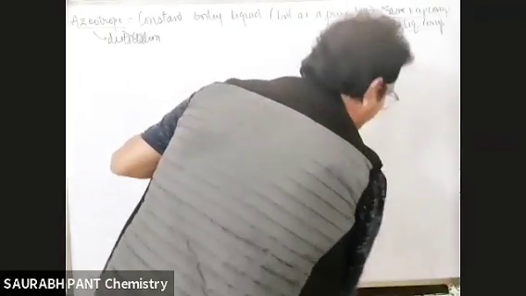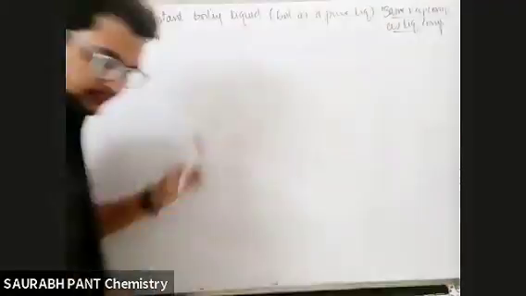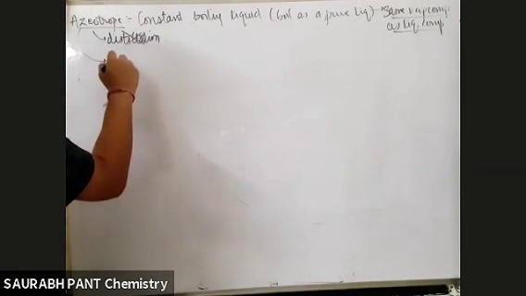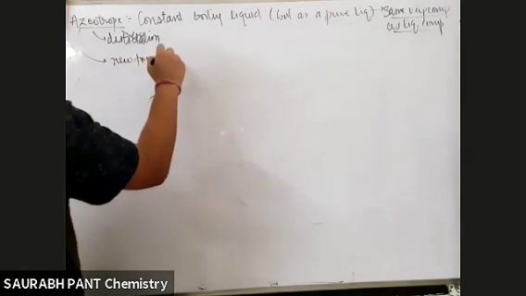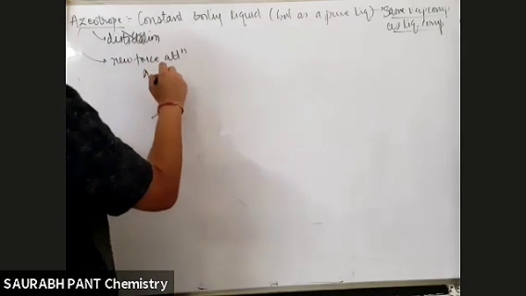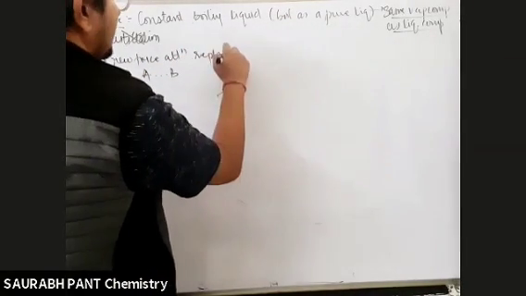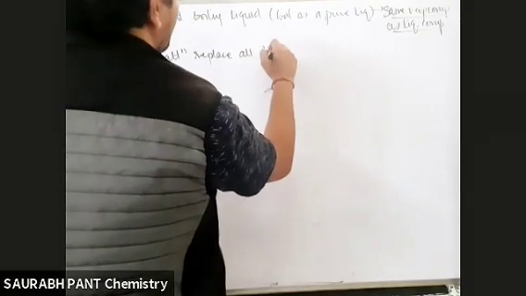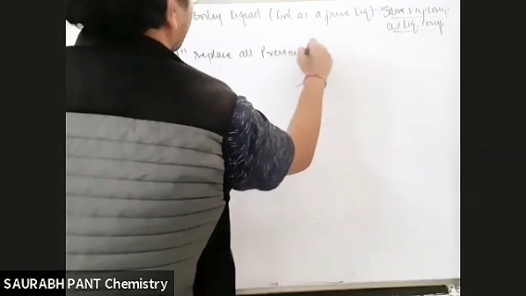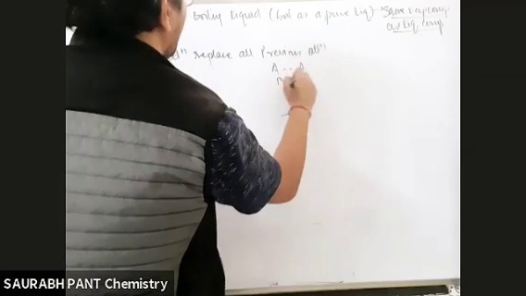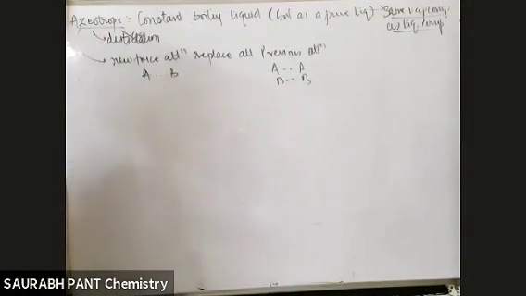So what is maximum boiling and minimum boiling? Firstly, when azeotropes are formed, the new force of attraction, the A to B attraction, will replace all previous forces of attraction. That means all the AA and BB attraction is gone, and all the new attraction has come.